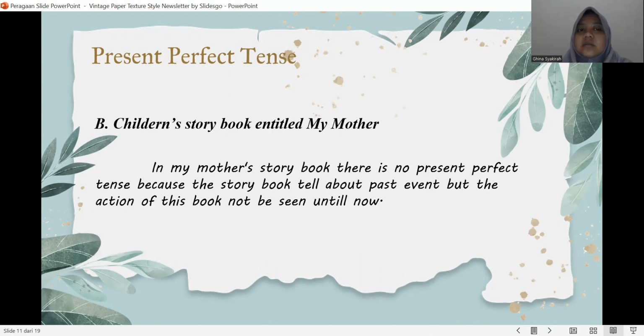In the children's storybook titled My Mother, there is no present perfect tense because the storybook tells about past events, but the action of this book is not seen until now.